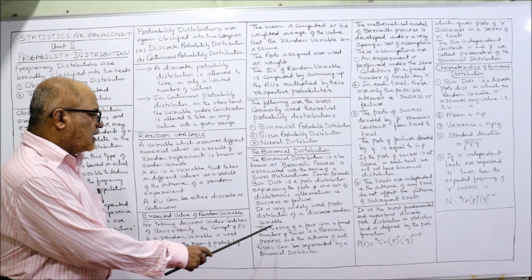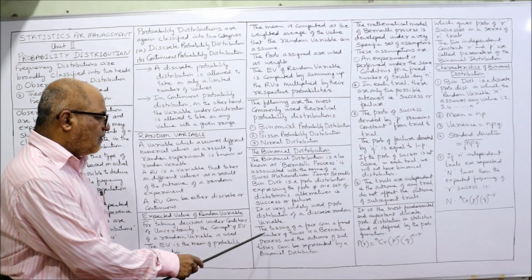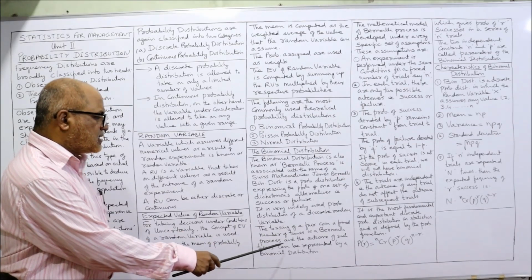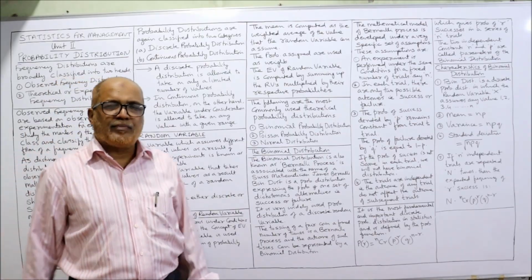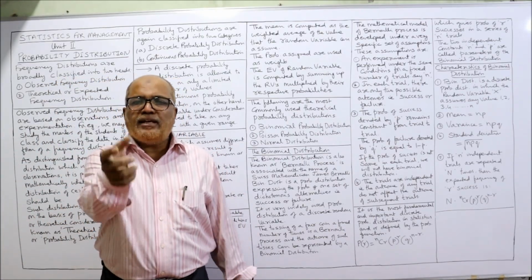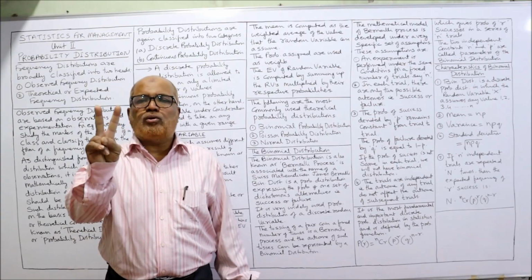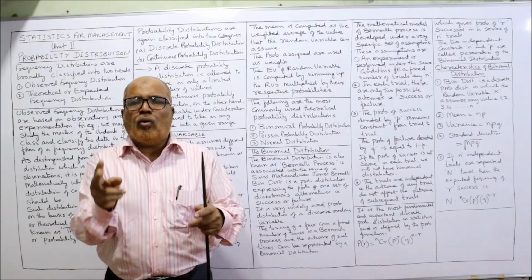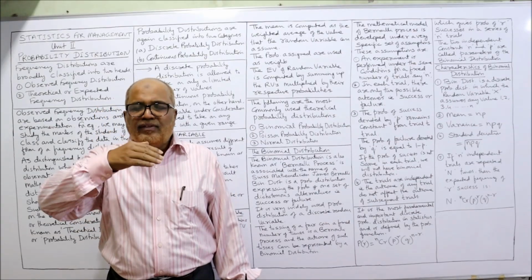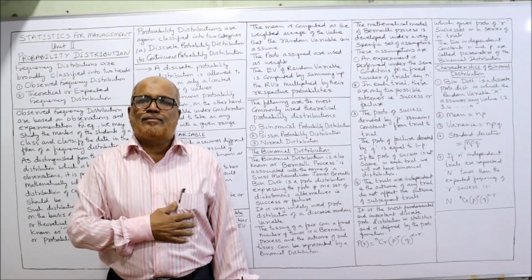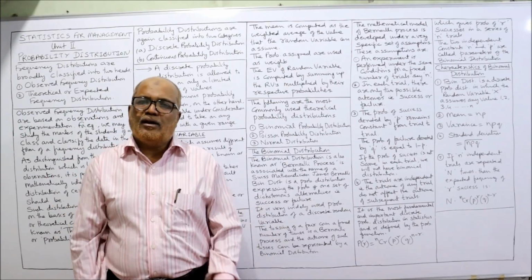Now, the tossing of a fair coin a fixed number of times is a Bernoulli process, and the outcome of such tosses can be represented by a binomial distribution. Simple example, tossing of a coin. When a coin is tossed, only two outcomes will be there, head or tail. Only two outcomes. So if this coin is tossed a finite number of times, we can apply this binomial distribution.